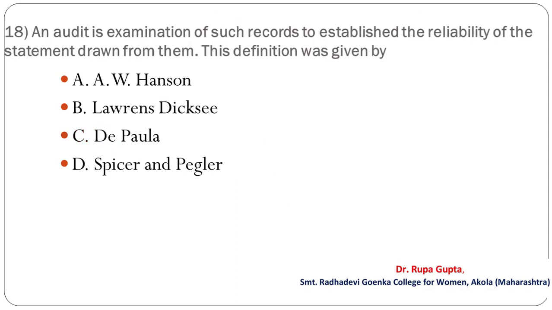Question number 18. An audit is examination of such records to establish the reliability of the statement drawn from them. This definition was given by option A, A.W. Hansen. B, Lawrence Dixie. C, De Paula. D, Spicer and Pegler. And the correct answer is A, that is A.W. Hansen.